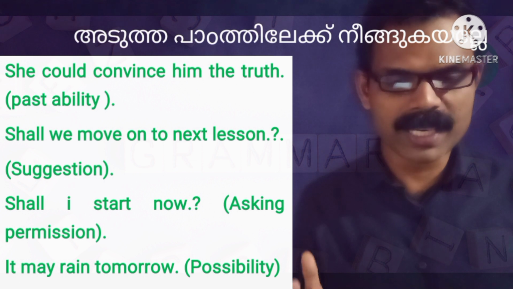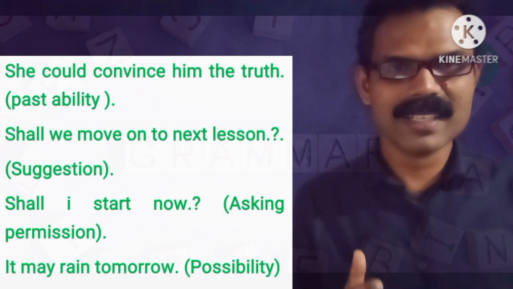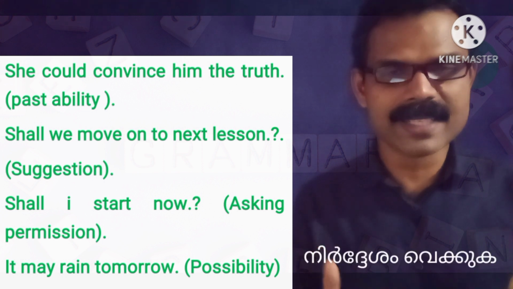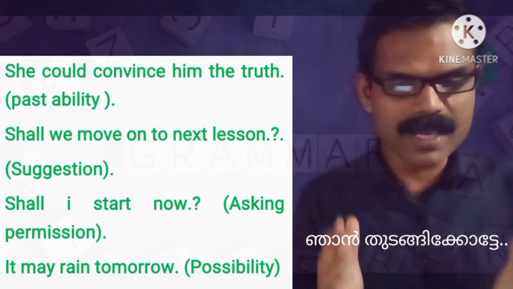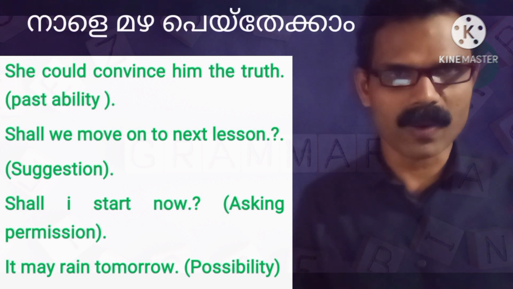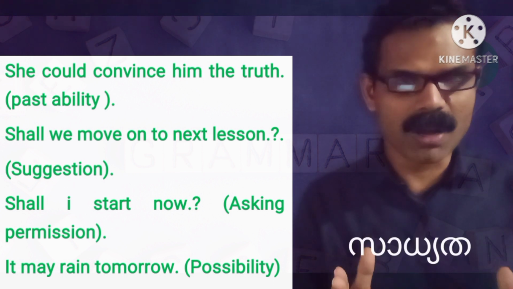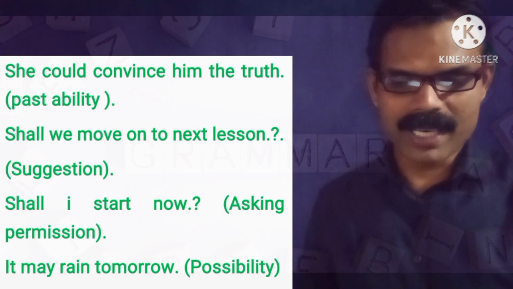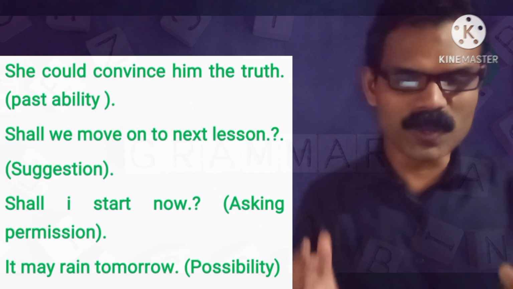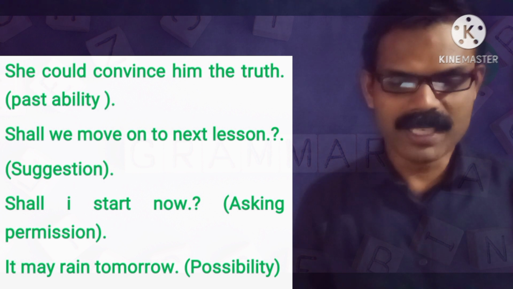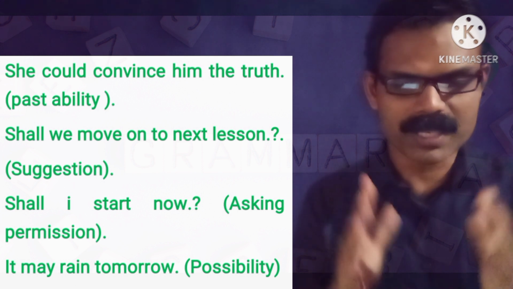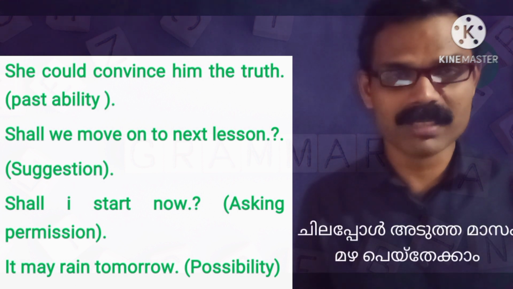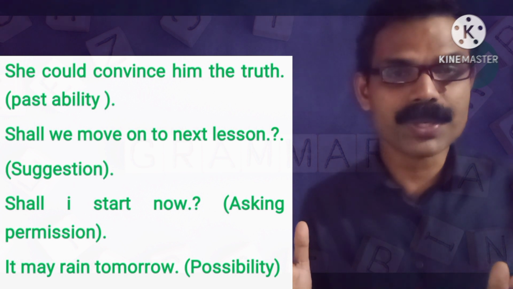Shall we move on to the next lesson? Shall here is used to indicate a suggestion. Shall I start now? Shall here is used to ask permission. It may rain tomorrow. May here is used to show possibility. May I come in? May here is used to ask permission. Yes, you may come in. Here may is used to give permission. It might rain next month. Here might is used to show distant possibility, remote possibility.